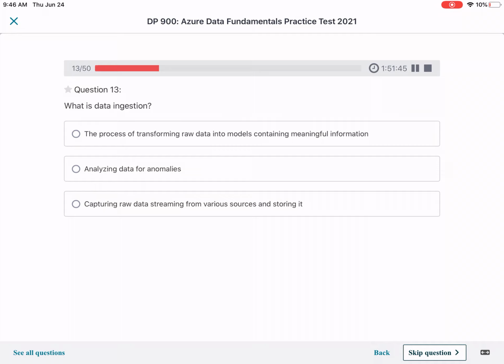What is data ingestion? Capturing raw data streams from various sources and storing it. This is the correct option.